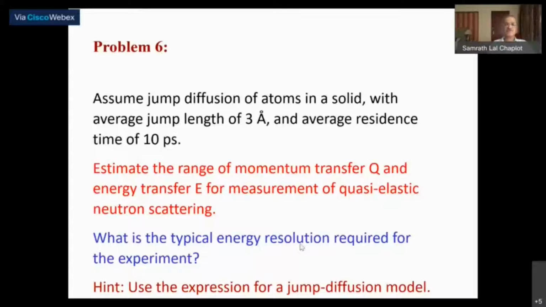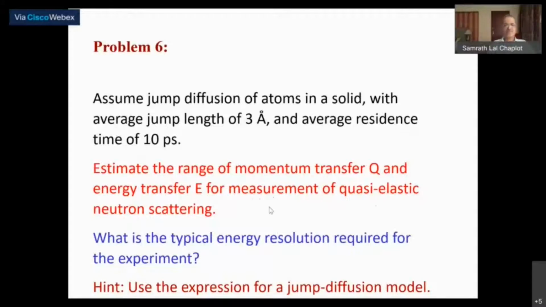Then I should have a resolution which is obviously smaller than that. So instead of 100 micro-electron volt, I should have a resolution of at least a few tens of micro-electron volt, and the energy transfer range you would need is at least 2 to 3 times bigger than the half width at half max, in order that you can see the full Lorentzian function.